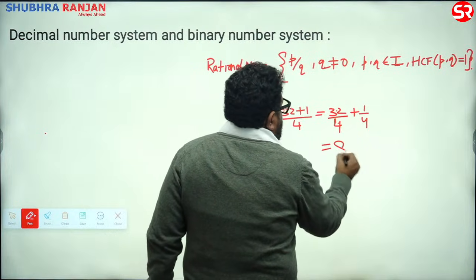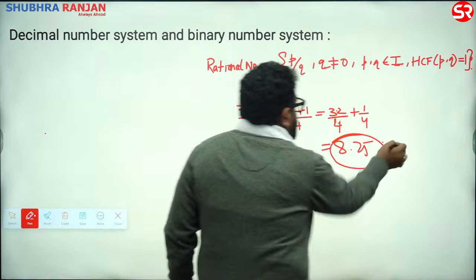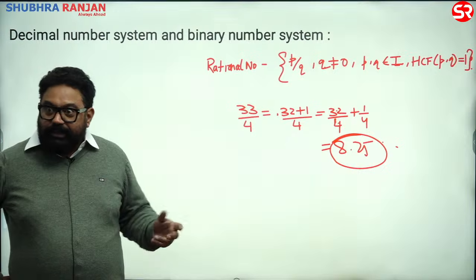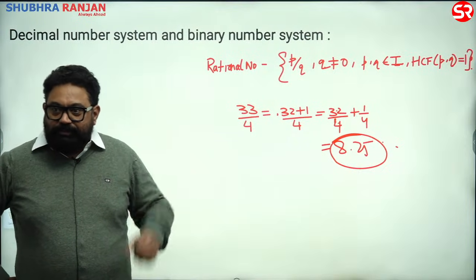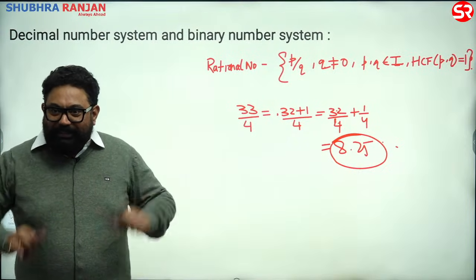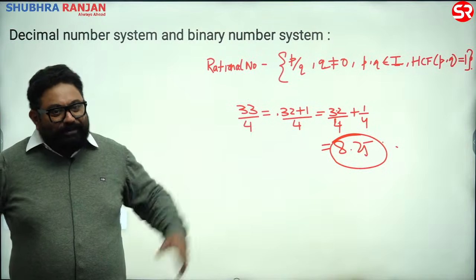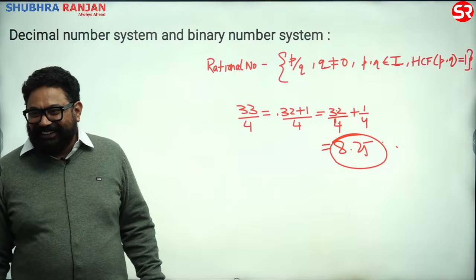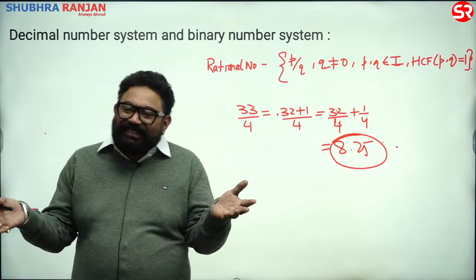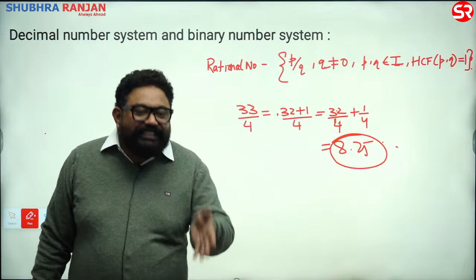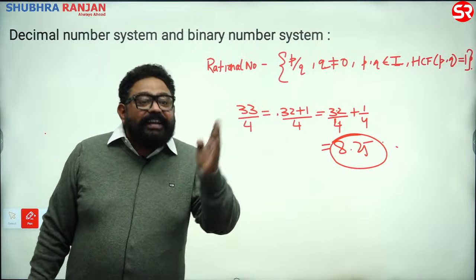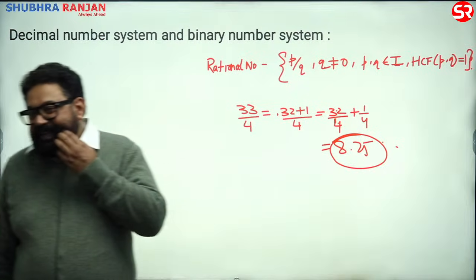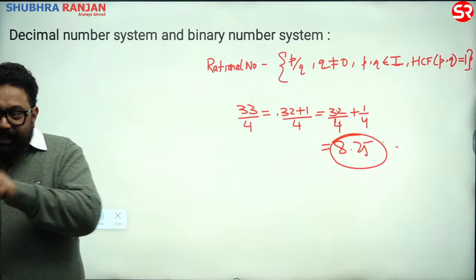And 1 by 4 is what? 0.25. Fraction. Because it is land. Land is expensive. It should be equally divided. Nobody is going to be happy with only 8, isn't it? I want my full land, isn't it? So when we started distributing, we needed fractions. When we started dividing, we needed fractions. Yes. You're absolutely right.